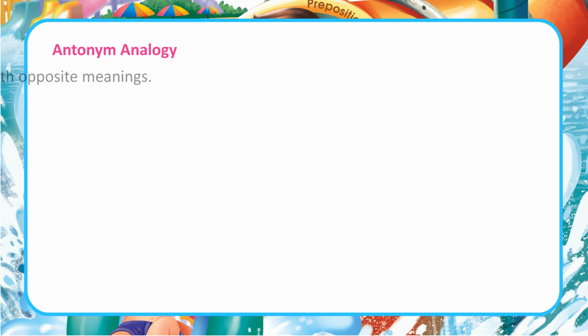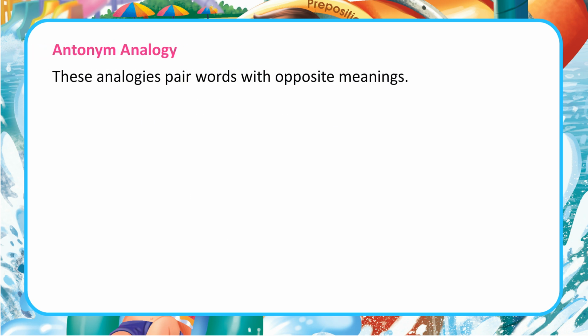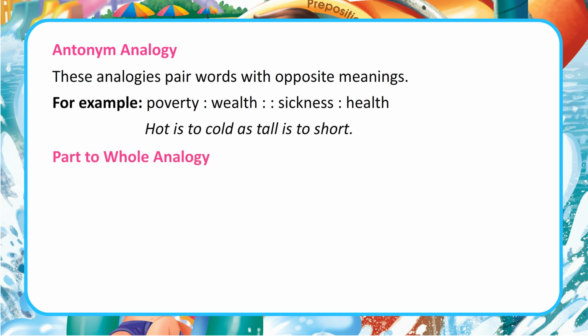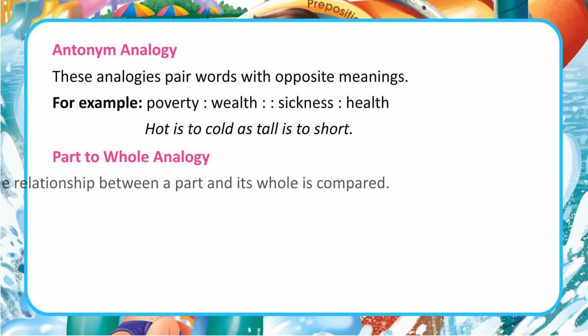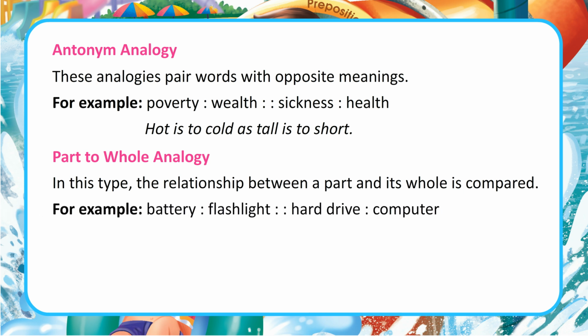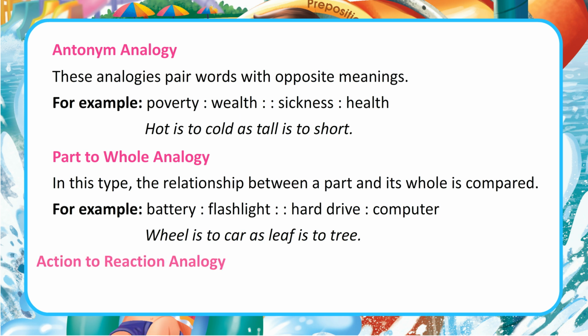Antonym analogy. These analogies pair words with opposite meanings. For example, poverty, wealth, sickness, health. Hot is to cold as tall is to short. Part to whole analogy. In this type, the relationship between a part and its whole is compared. For example, battery, flashlight, hard drive, computer. Wheel is to car as leaf is to tree.